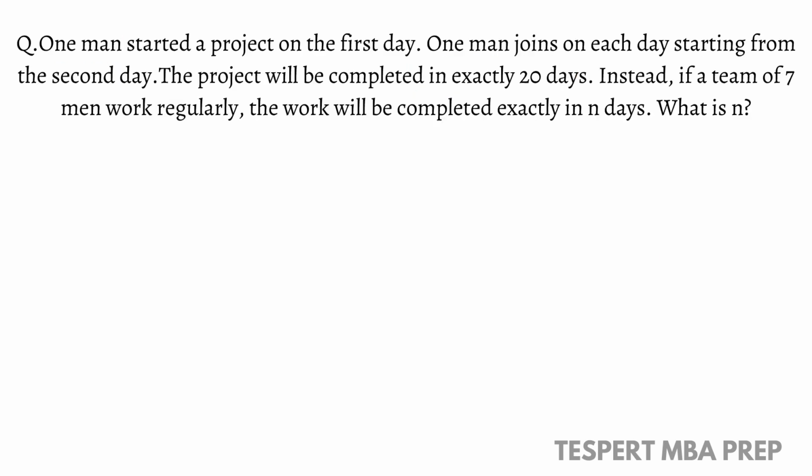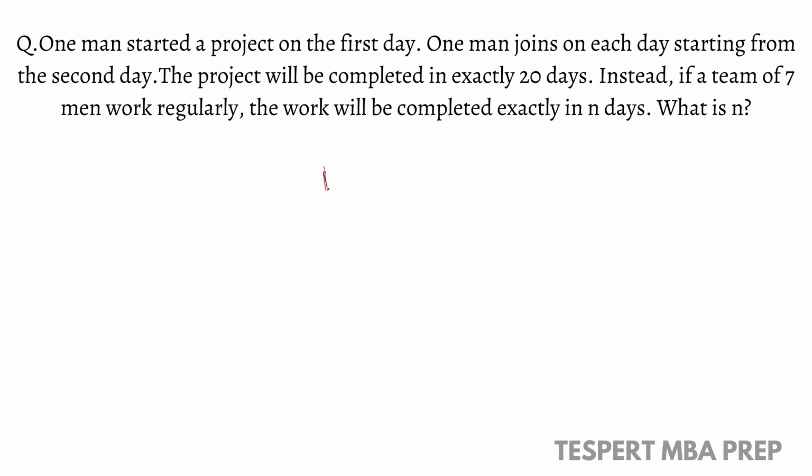One man started a project on the first day. One man joins on each day starting from the second day. The project will be completed in exactly 20 days. Instead, if a team of 7 men worked regularly, the work will be completed exactly in n days. What is n? Okay. See, just understand the question.